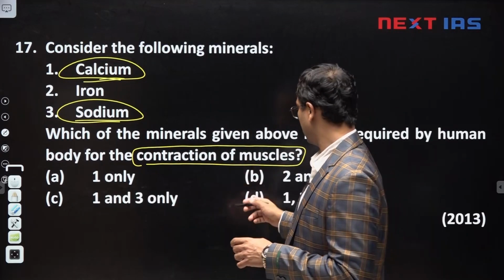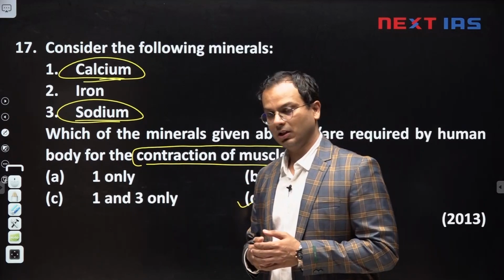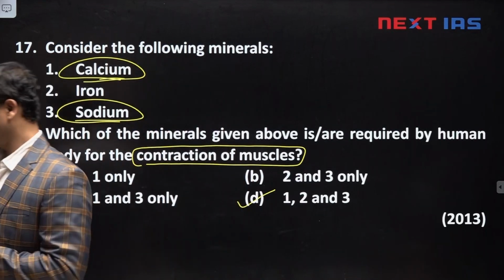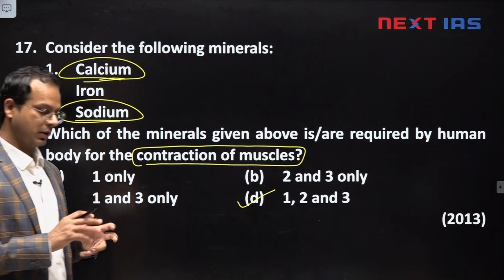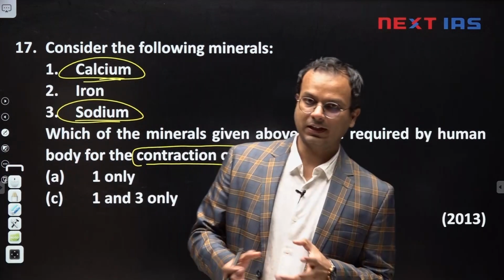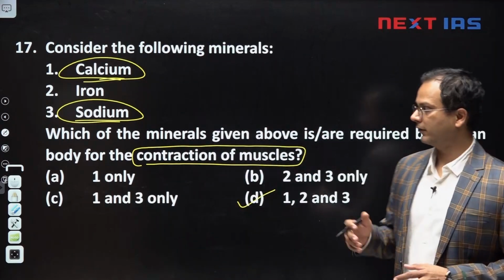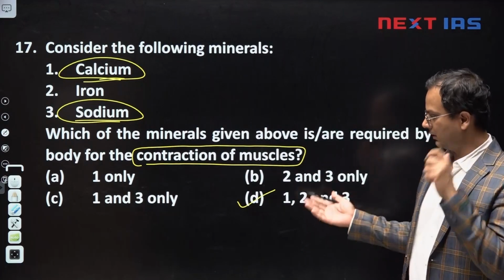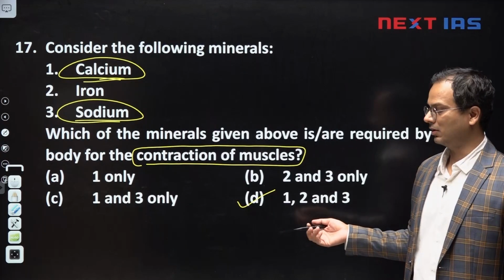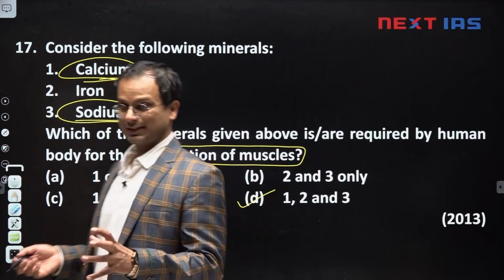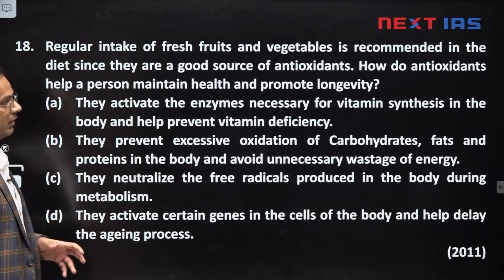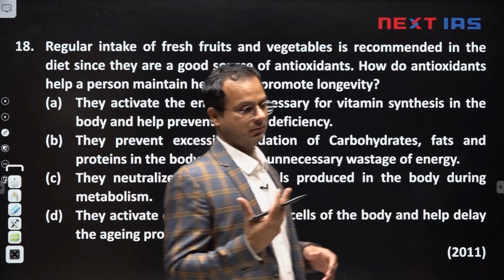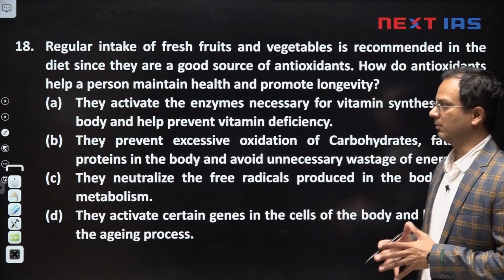Iron is also needed. So all minerals are needed for muscle contraction, and more specifically, calcium is needed for the interaction of some proteins which helps in the contraction of muscles. So all of these minerals are needed for the contraction of muscle, therefore D is the correct option. There are some concepts involved in this. Such questions are generally not asked, but there are unique questions which are asked in the UPSC prelims.